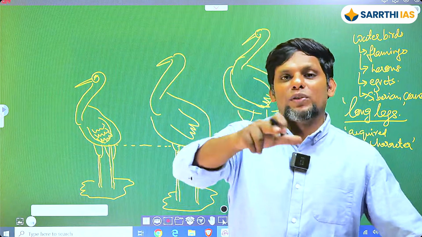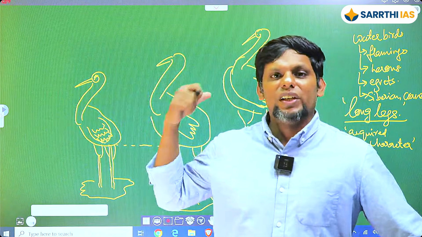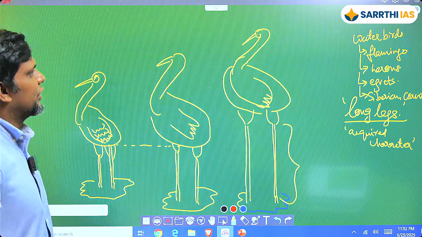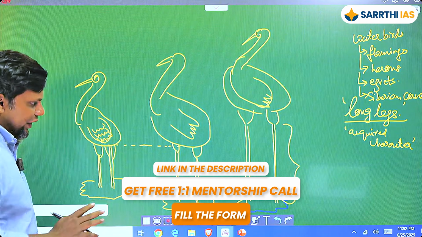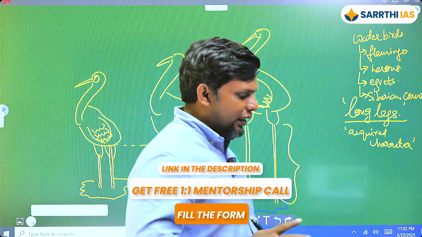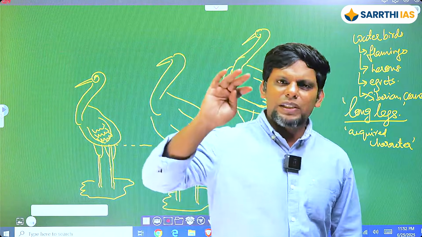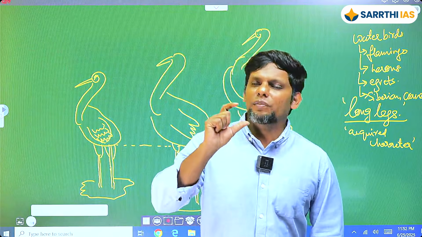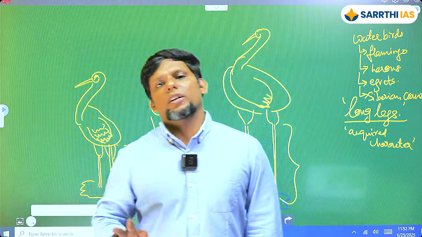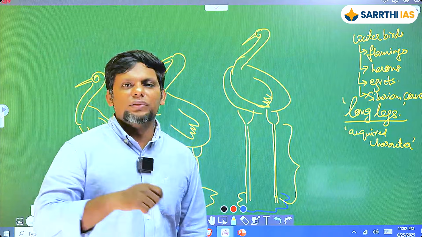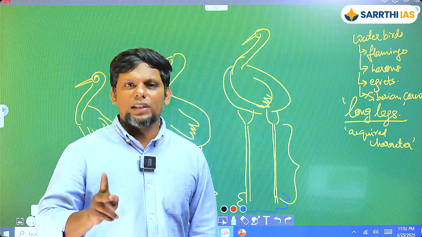The next phase, we are going to come 50 years later. So we are going to reach Darwin, 1859. Okay, so this is the main idea. So generally, if you have to write it, if it's a long answer question, you can bring up all four of those points. But even if it's a small question, just try to hit upon point number 3 and point number 4, which are the law of use and disuse, and also the theory of inheritance of acquired characters. These two you have to construct.